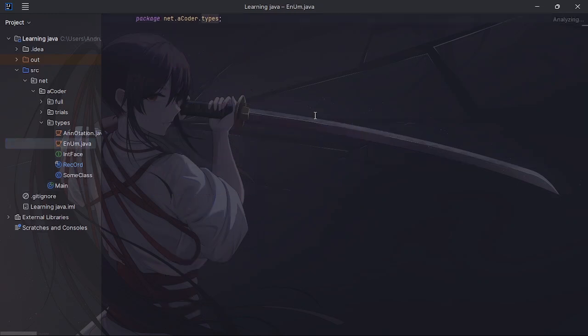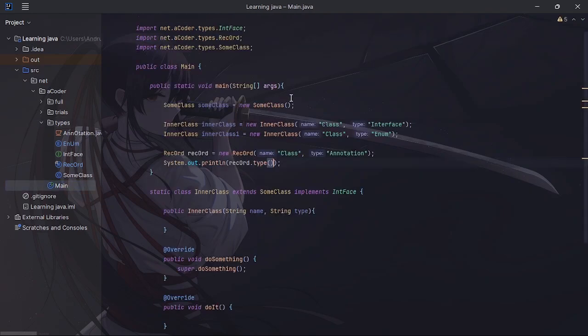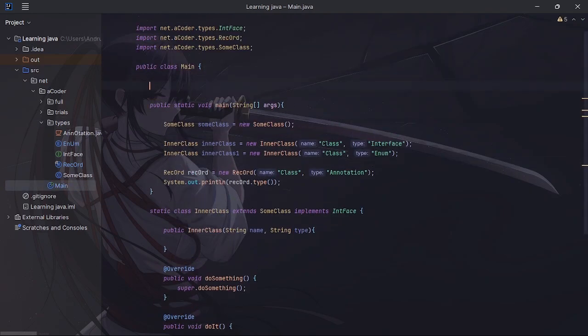Alright, up next is an enum, and enums are also very fun. So enum, yeah, like that. Now, under normal circumstances, what you would want to do is declare, for example, today's date.